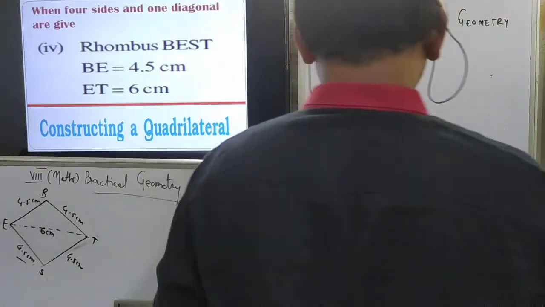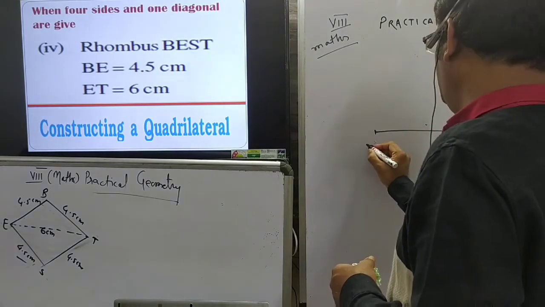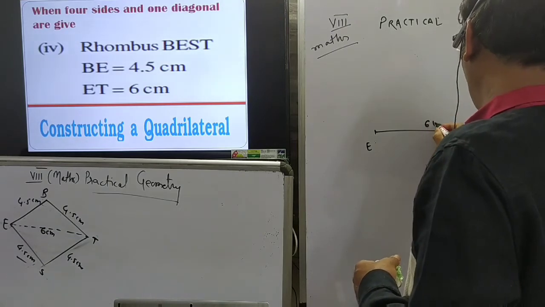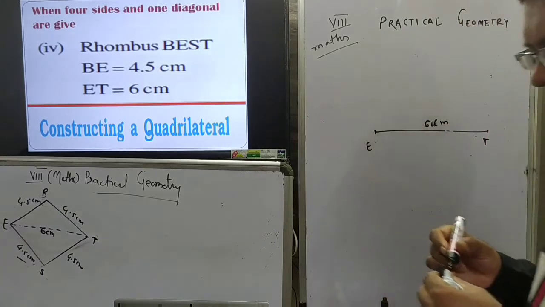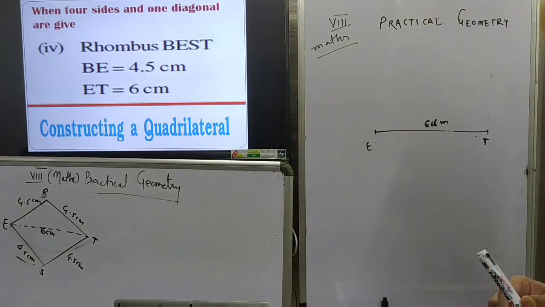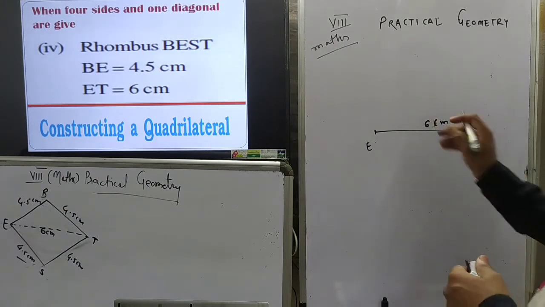So what do we do? First of all, we construct ET. ET, that is the diagonal, is equal to 6 centimeter. Now the 4 sides are equal. So first of all, take 4.5 centimeter in the rounder, and it is required 4 times.